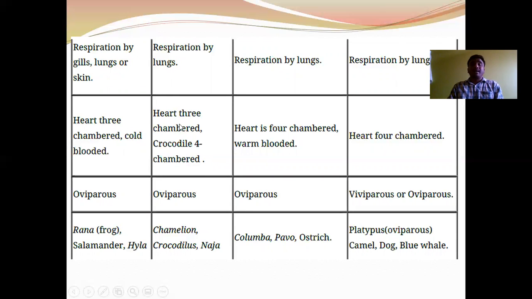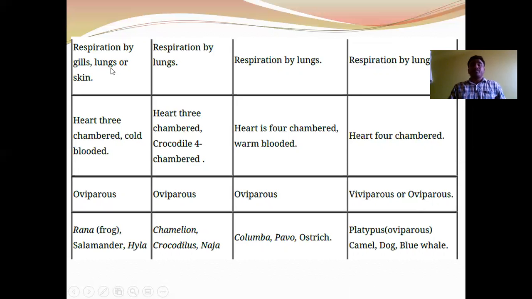In reptilia, heart is three-chambered, but only in crocodiles a four-chambered heart is present. We see incomplete double circulation except in crocodilia. In aves, heart is four-chambered and they are warm-blooded animals. Complete double circulation is found. In mammals also four-chambered heart with complete double circulation, and these are also warm-blooded animals.